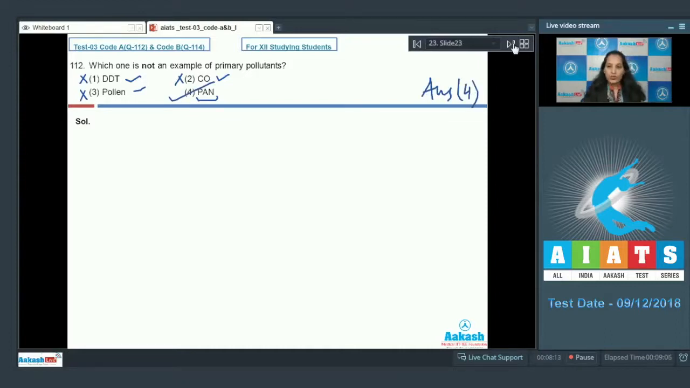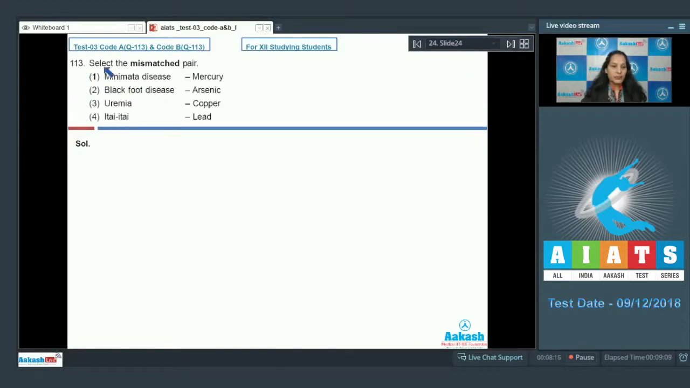Let's move on to the next question. Question number 113. Select the mismatched pair. Option 1, Minamata disease, mercury. Second, Blackfoot disease, arsenic. Third, uremia, copper. Fourth, Itai-Itai, lead. In this question, you have to choose which one is the mismatched pair.